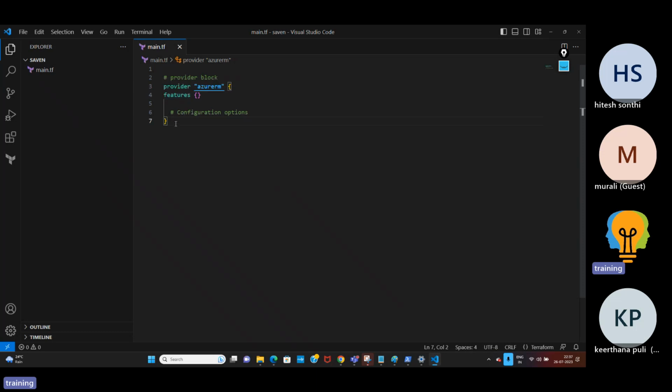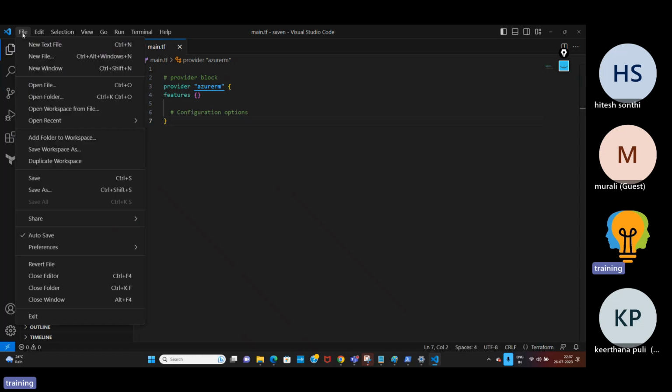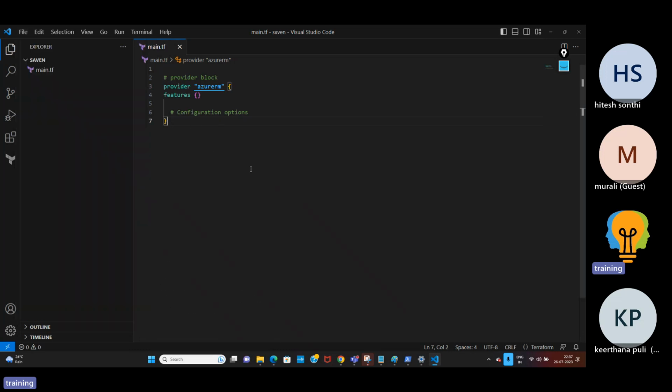So fine, save it. Saving is important. The better way is to click auto save, so whatever information you have modified is automatically saved. That is the best way. Now it is a provider block, so let us run our code.